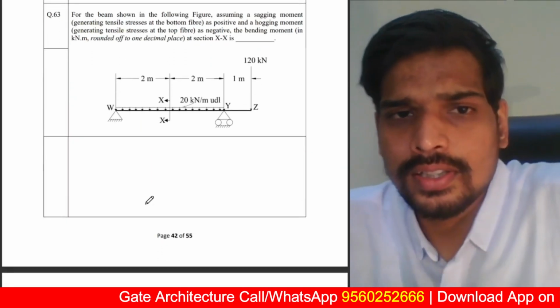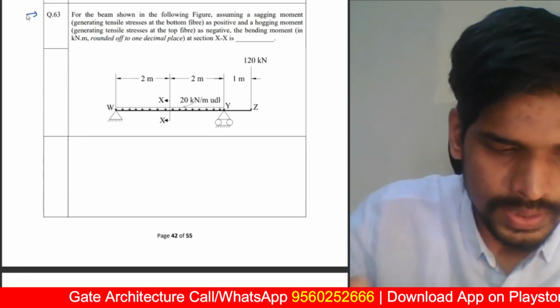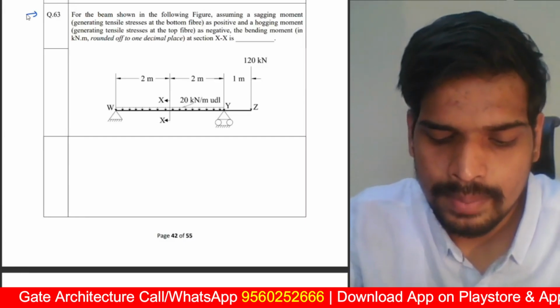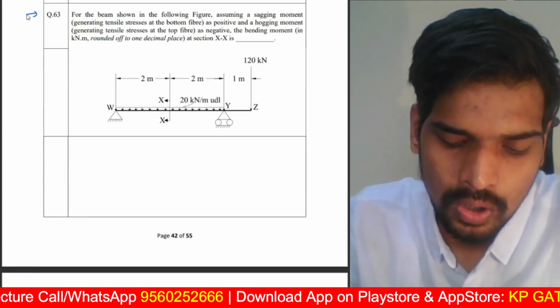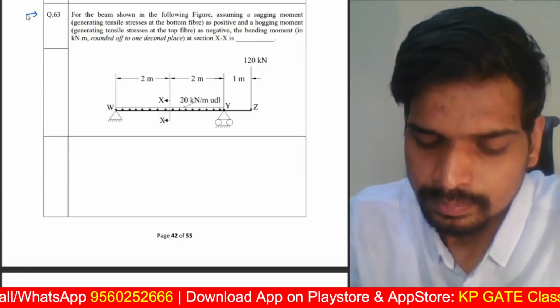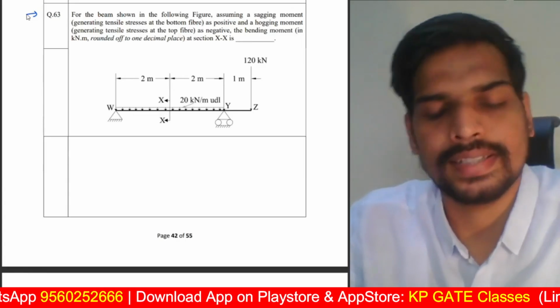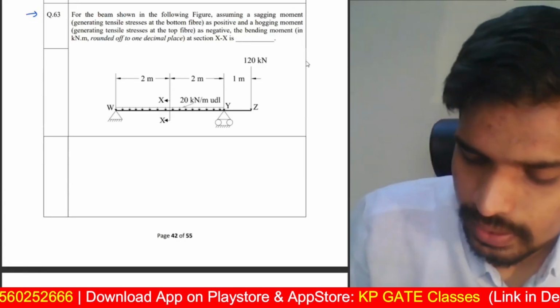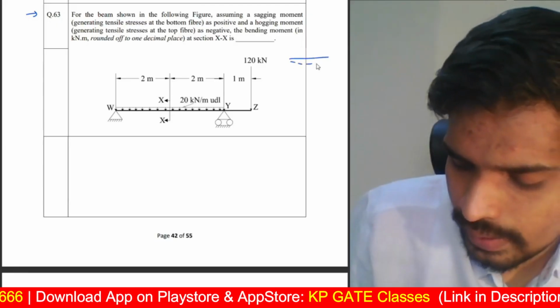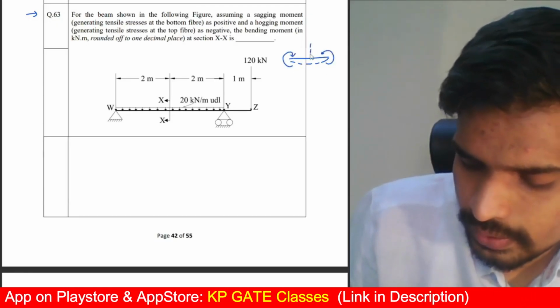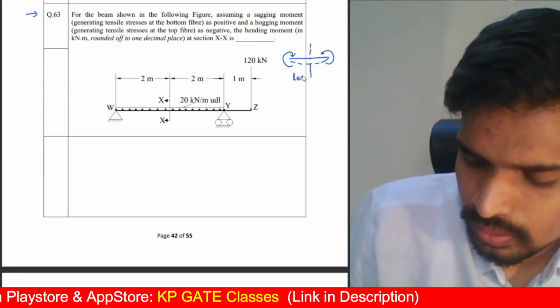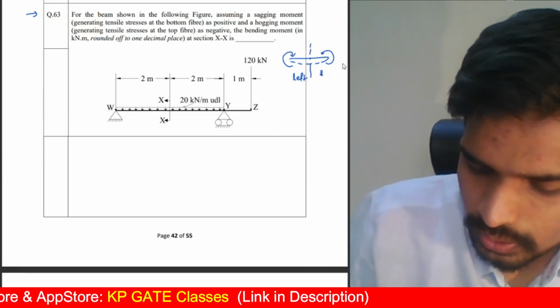Next question. This one is now moving on to the numerical part of the architecture. So a beam is shown in the figure. Assuming a sagging moment as positive, hogging moment as negative, bending moment at section XX will be dash. Right? They are saying sagging moments. So if bending is happening as a sagging moment, this is clockwise, this is anti-clockwise to the left of the section. Since this is called as sagging moment.